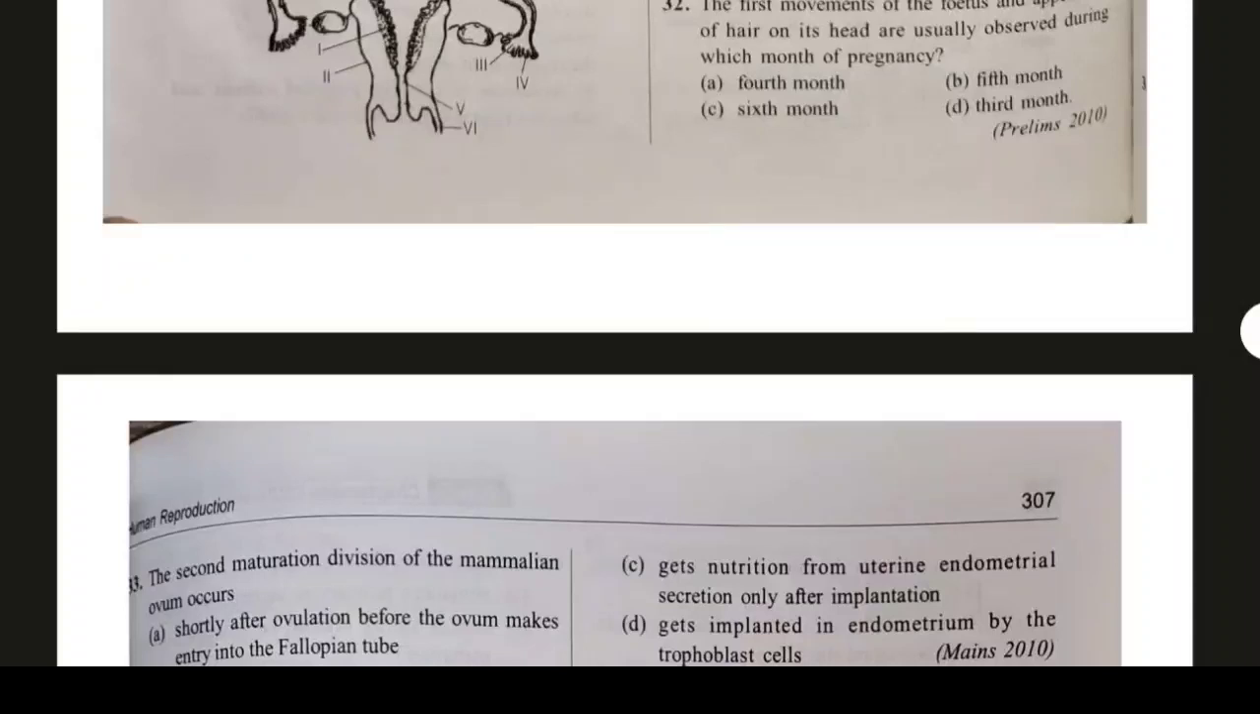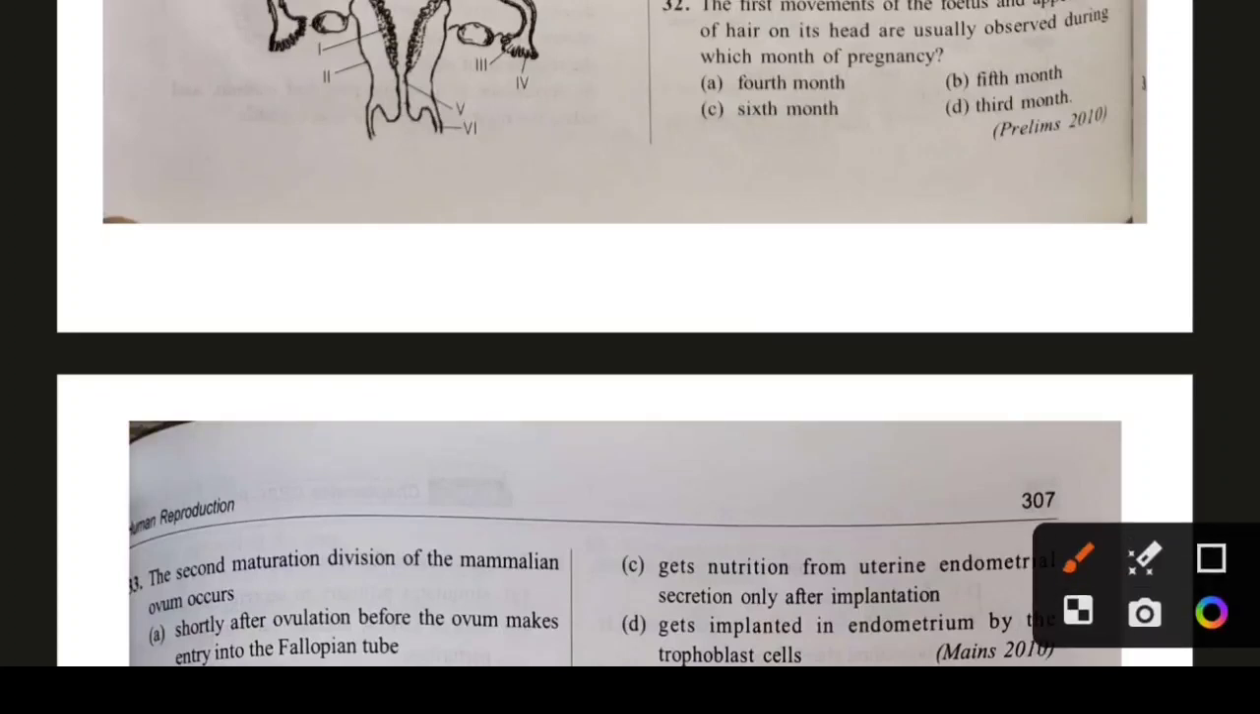Question number 32. The first movement of the fetus and appearance of hair on its head are usually observed during which month of pregnancy? The answer is the 5th month.